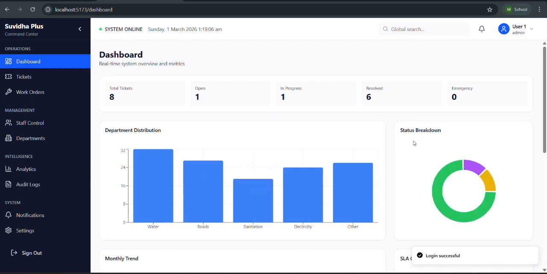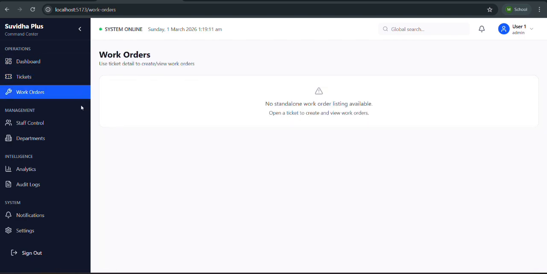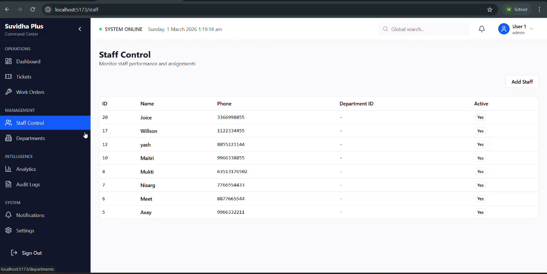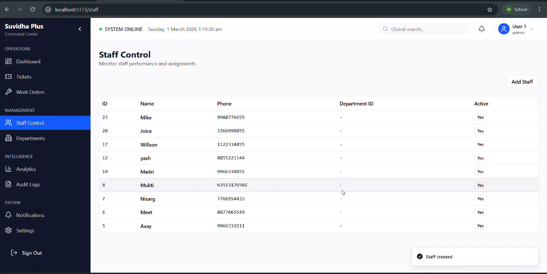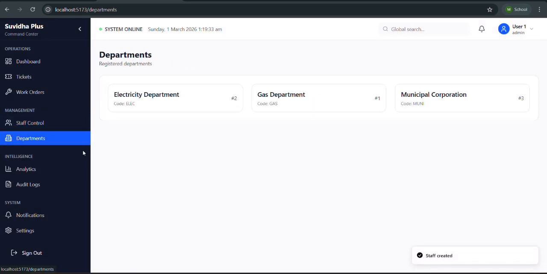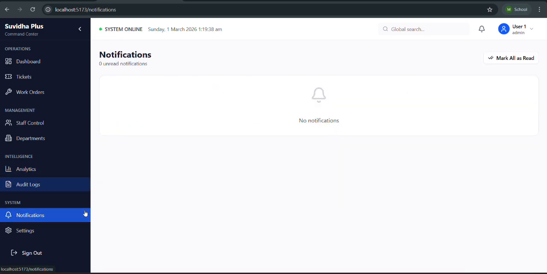This is the dashboard of the admin panel. Then we have tickets, work orders, staff control. From here we can add the new staff member. Then we have departments, then we have analytics, then we have audit logs, then we have notifications.